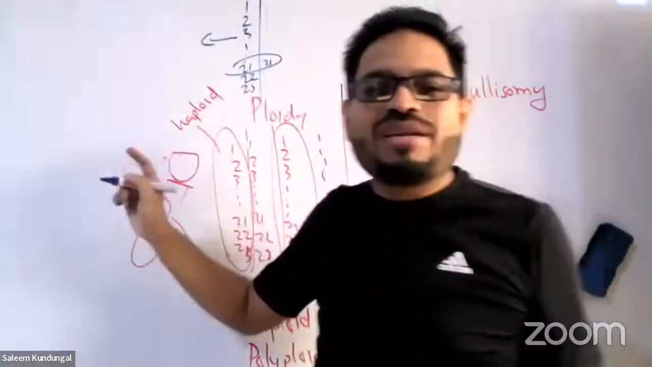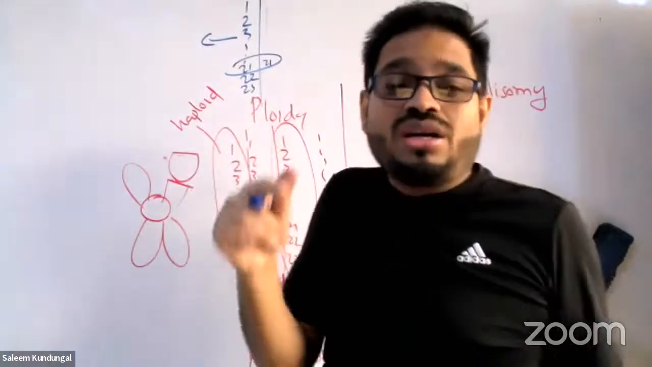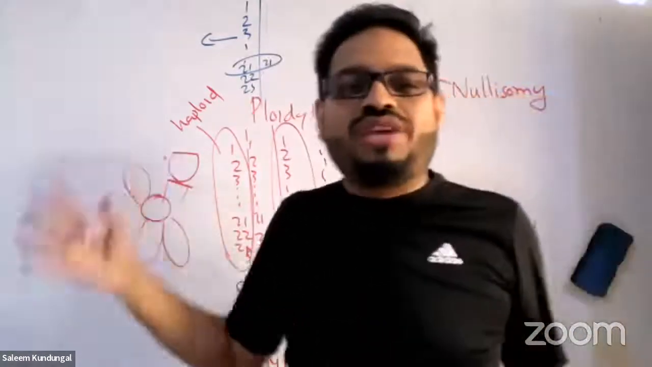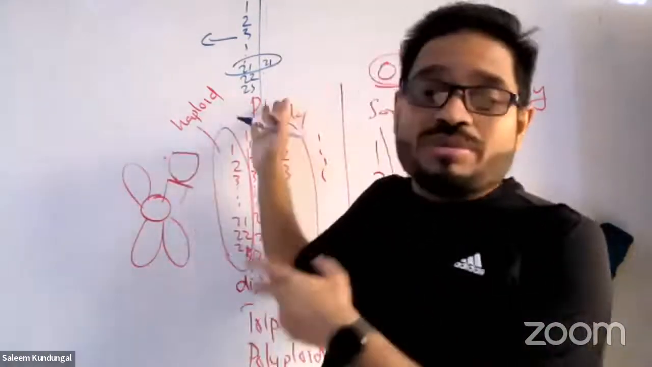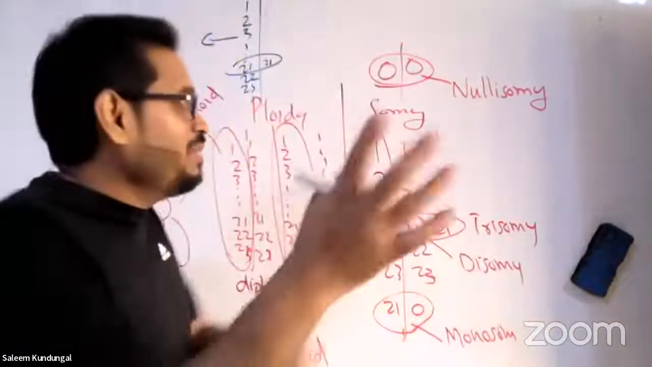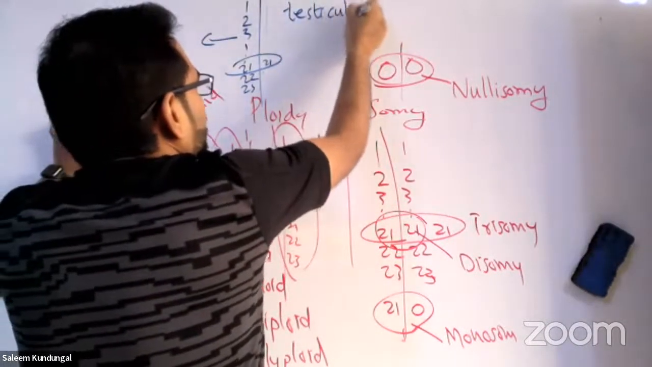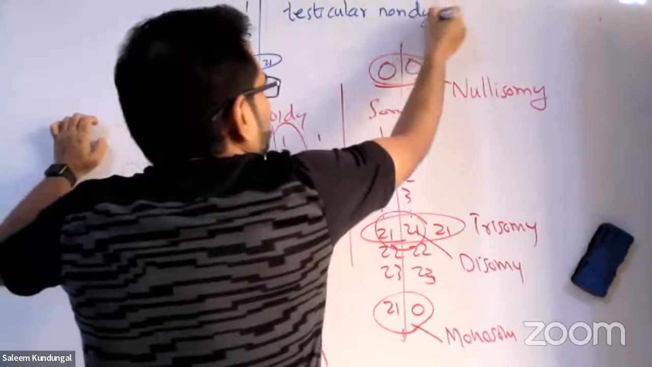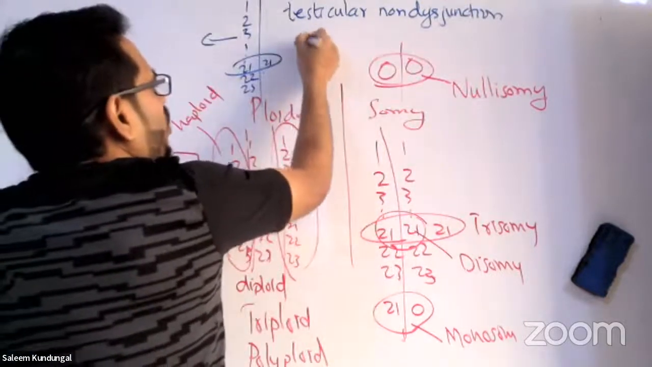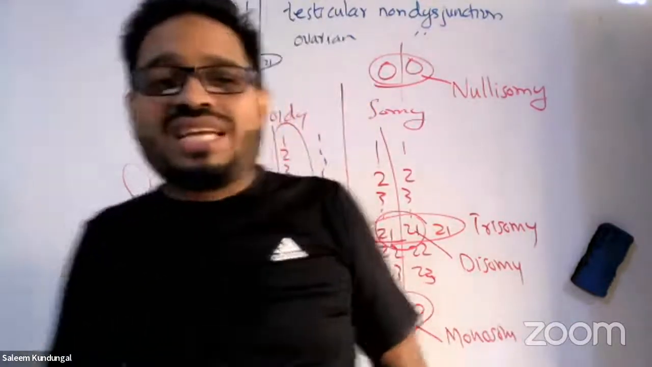So why did this mistake happen? Because he's aged. And that is called testicular non-disjunction. That term is very important if it happens in male. And in female, if ovum is made like this, it's called ovarian non-disjunction. Kindly write down this term, guys. It might be there in an MCQ. Testicular non-disjunction of chromosomes in male. In female, it is called ovarian non-disjunction of chromosomes.